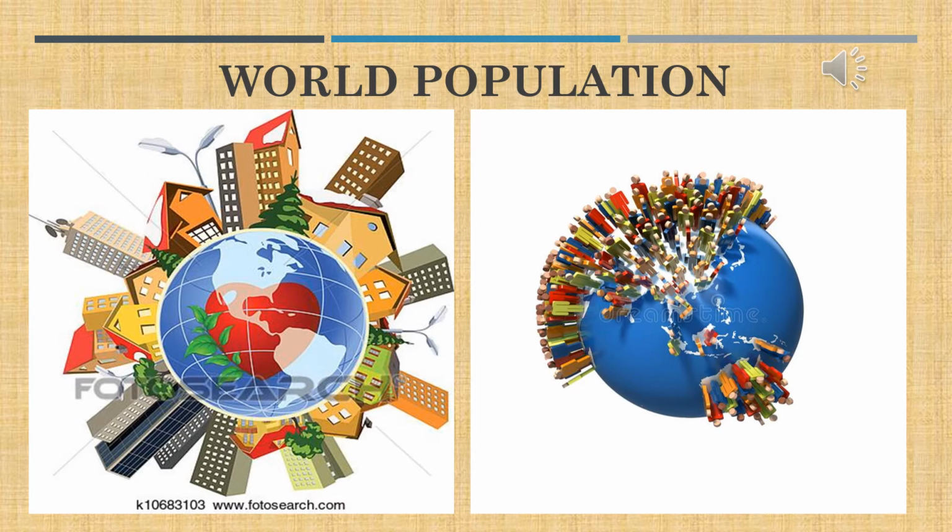Here we are seeing two images. The left one shows the cluster of people on the world. We love the world too much, and at the same time we are disturbing the earth too much. The second, right one, you can see this is showing that 90% of the population is occupying only 10% of the land surface. And see, most of the areas are not at all having any population.